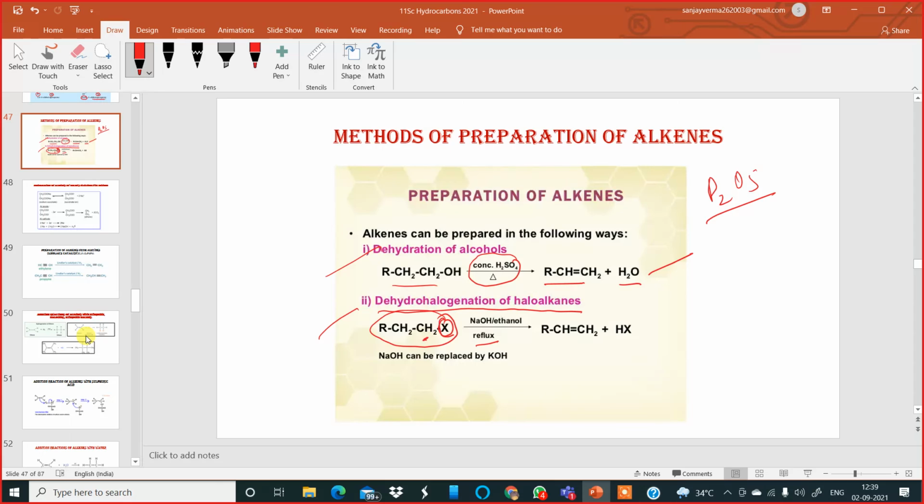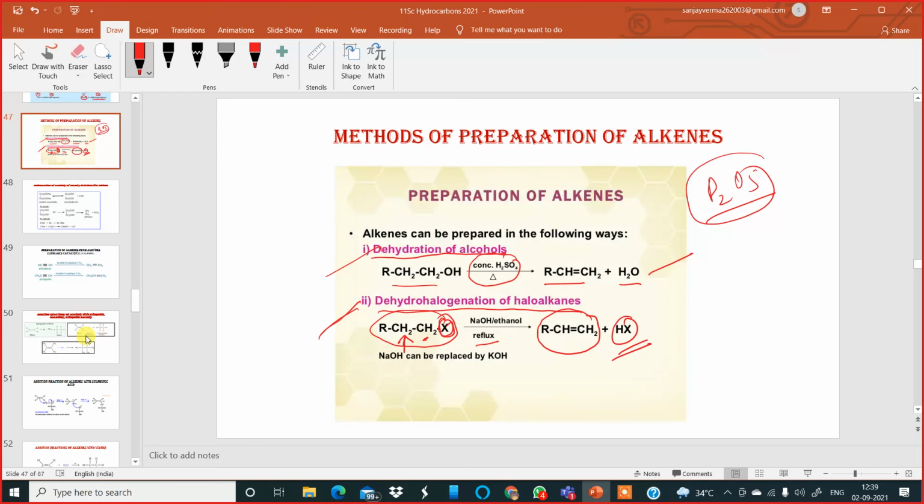Halogen from this carbon and hydrogen from this carbon is removed, and that's how we get an alkene, and HX is formed as a byproduct. So remember these first two methods: dehydration by using concentrated sulfuric acid or phosphorus pentoxide, or dehydrohalogenation, means removal of hydrogen and halogen both. So that is called dehydrohalogenation of haloalkanes.